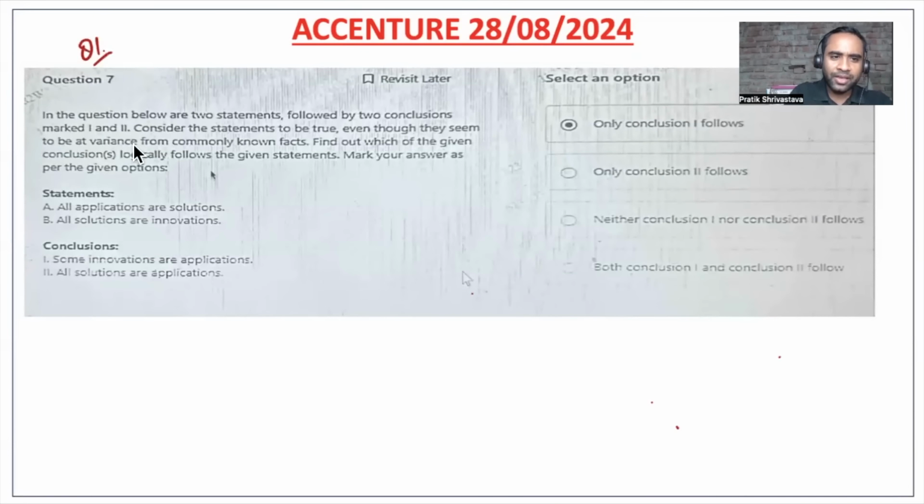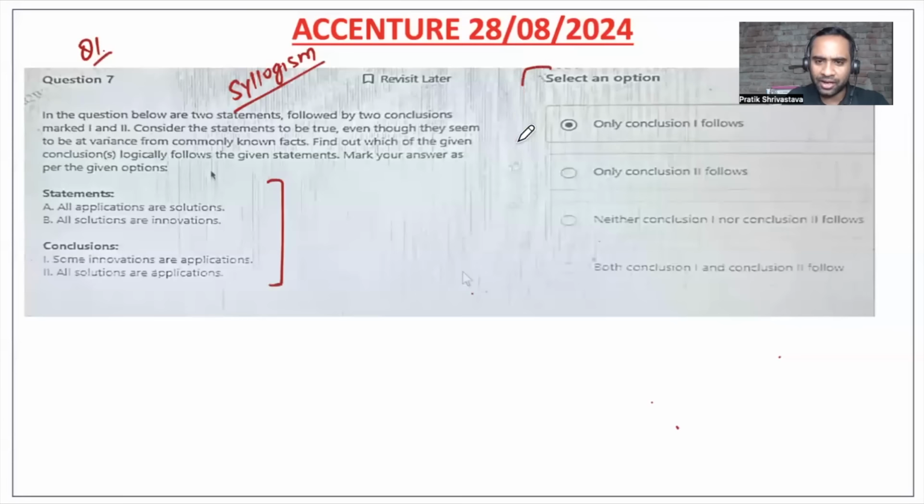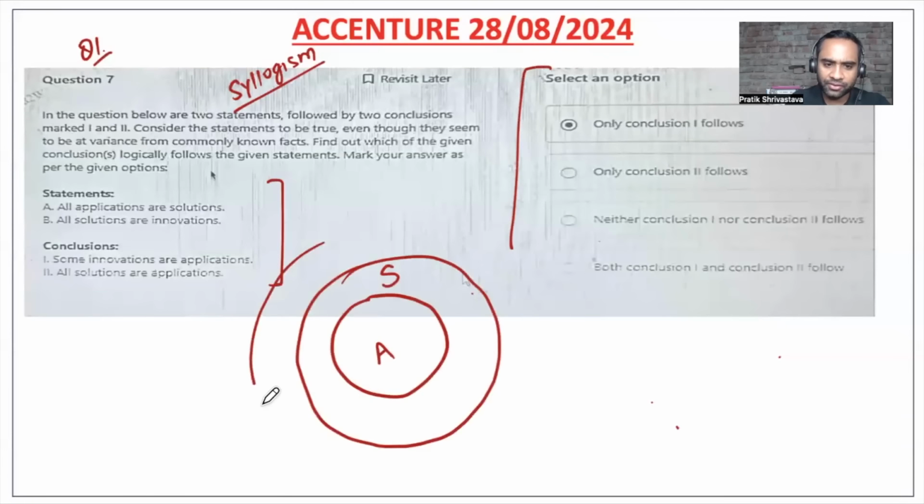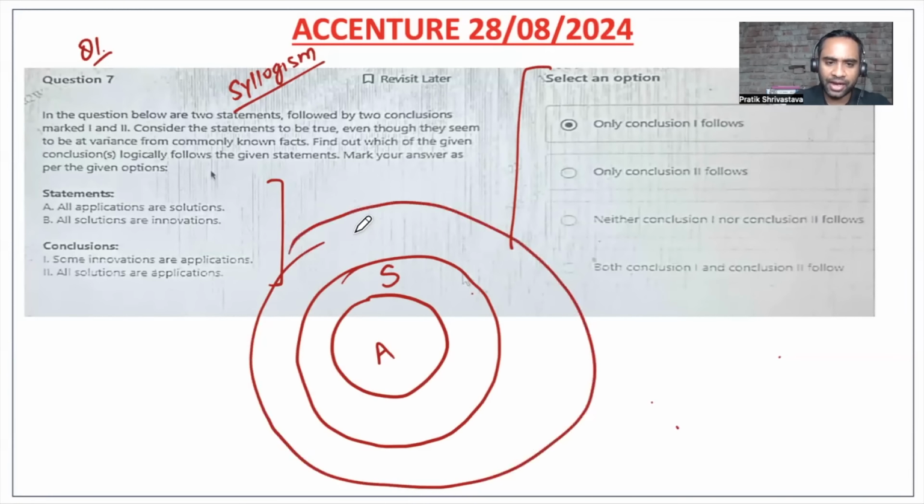Question number 1. This is a question from the topic syllogism. In the question below, there are two statements followed by two conclusions, and you have to tell which of the conclusions is true. All applications are solutions. So all applications are inside solutions, and all solutions are innovations, so all solutions are inside innovations. This is the right Venn diagram for these statements. Now you have to look at the conclusions and tell which one follows and which does not follow.